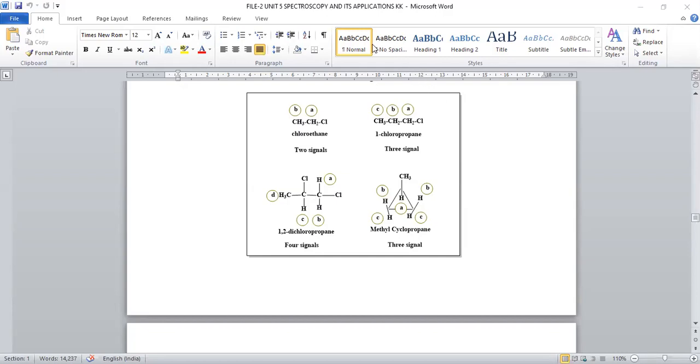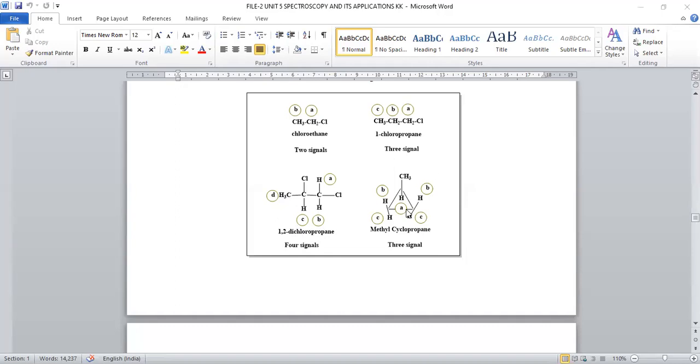Hence we can say this B proton is of another type. And on this second carbon we have one more proton, and the last carbon has another type of protons. Hence, you can observe 4 different types of protons in this compound, so it is able to give 4 signals rather than 3 signals.